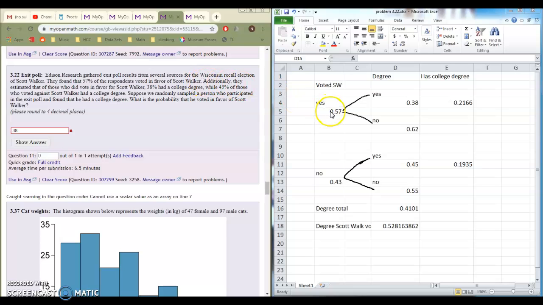So we've made a probability tree here. The people who voted for Scott Walker voted yes. There were 57% of those people. Of those people, 38% had a college degree.